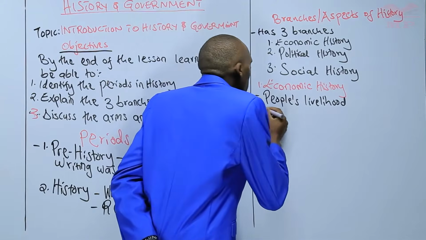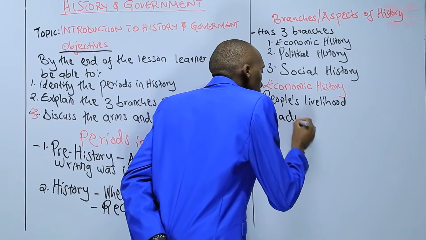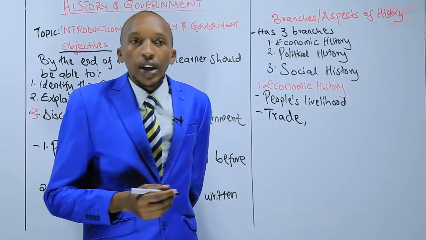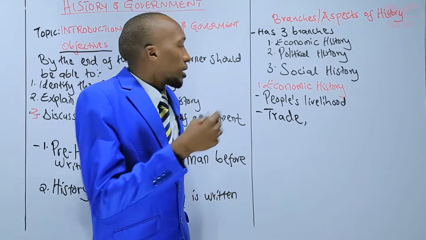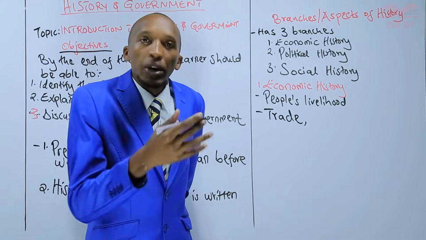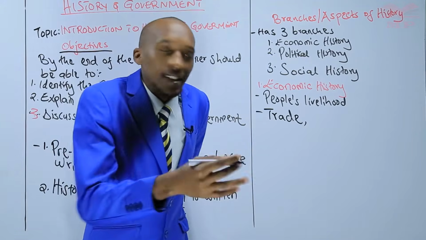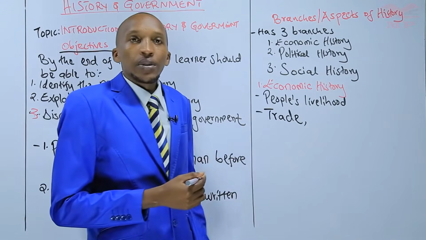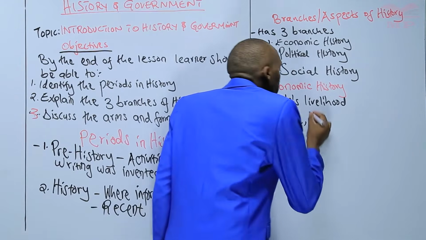So you can talk of trade. Yes, you engage in businesses, right? You run shops. There are people who have barber shops, right? They provide a service. That is trade. Yes, you can talk of farming.